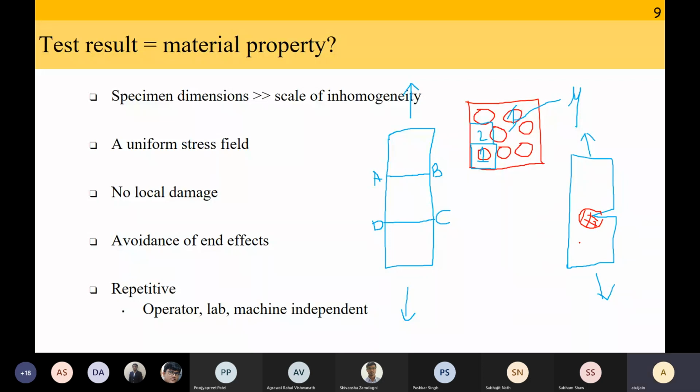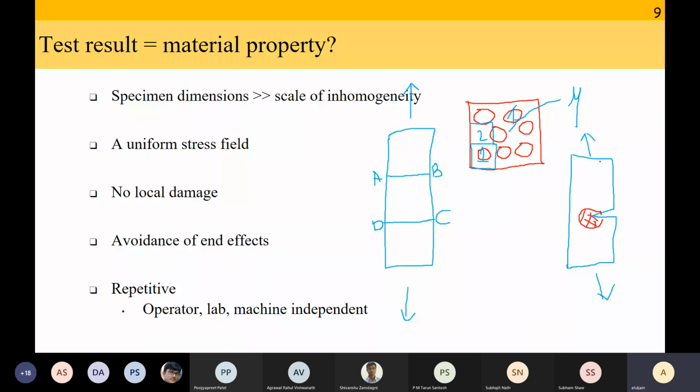Correct or not? Yes, sir. And this stress concentration is going to be a function of what? The dimensions of the notch. It depends on the dimensions of the notch.